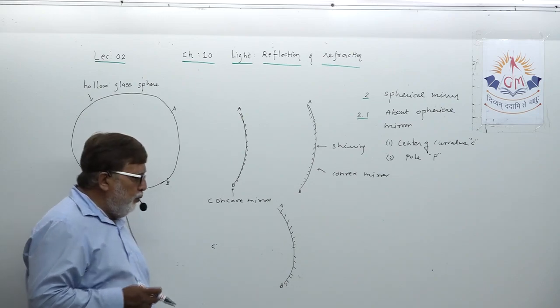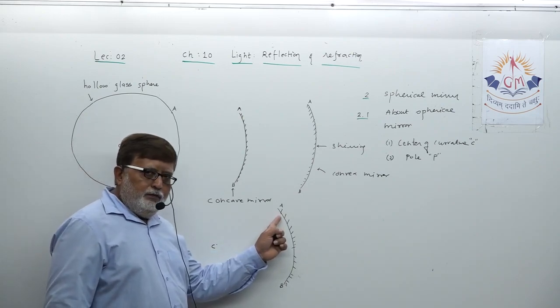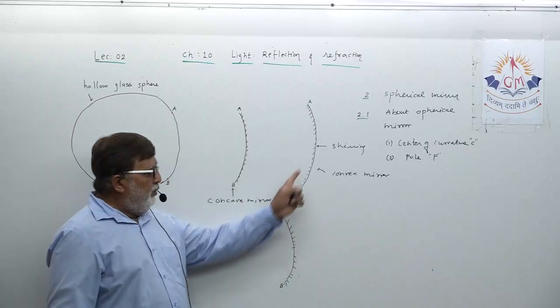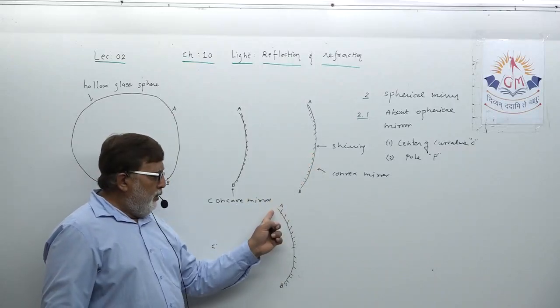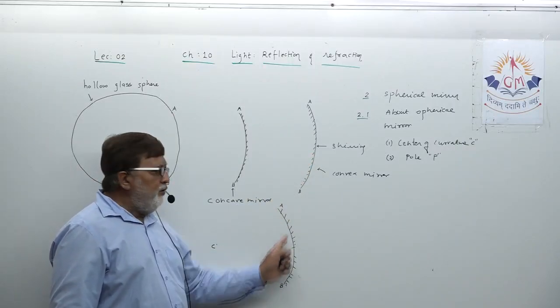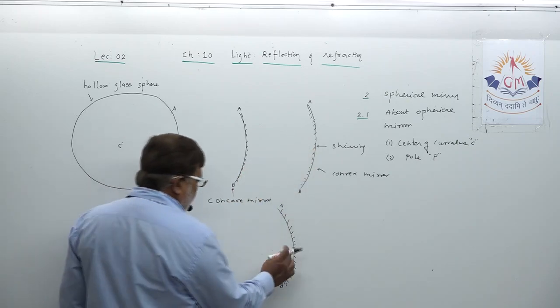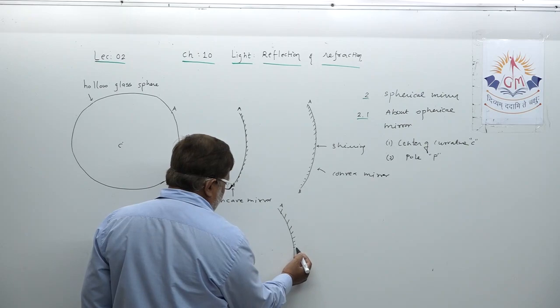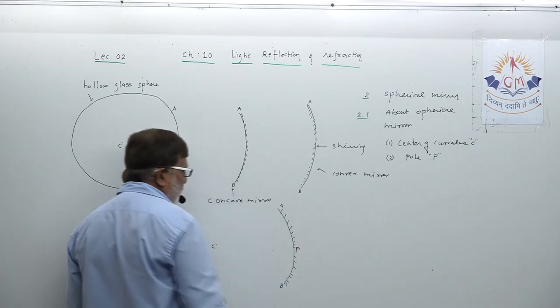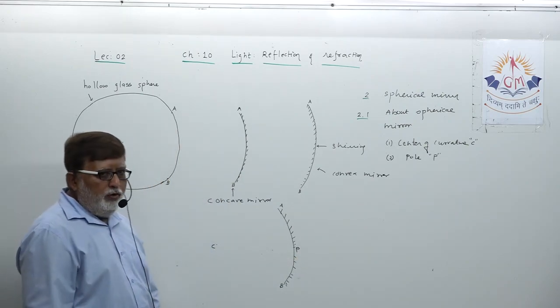Here for concave mirror or here for convex mirror, this is the reflecting surface. So the center of this is called the pole of the mirror.